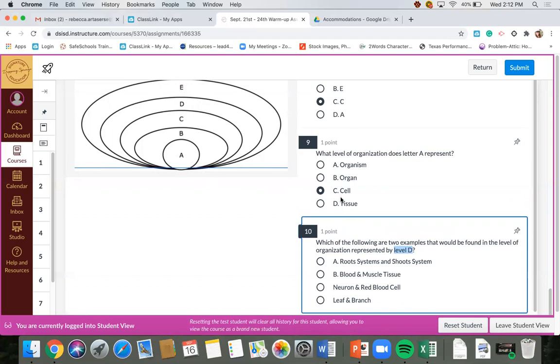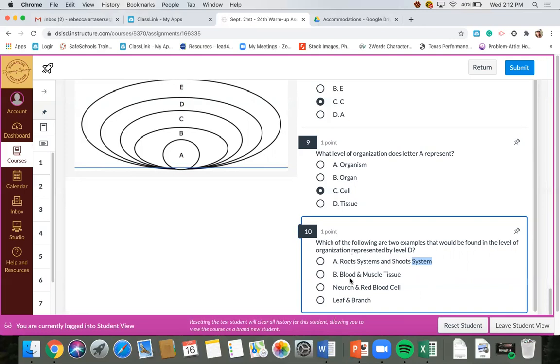So since I know level D is my organ system, I need to look for 2 examples that are organ systems. My first choice is A, root system and shoot system. Here are those keywords again, system. That indicates to me that this looks pretty right. A looks pretty good, but let's check the other answers.